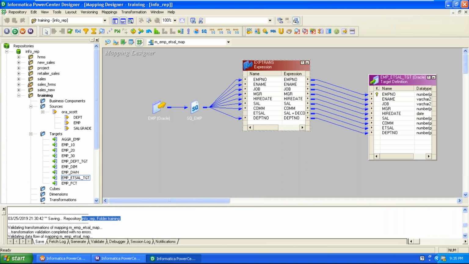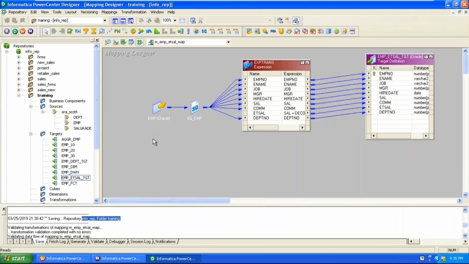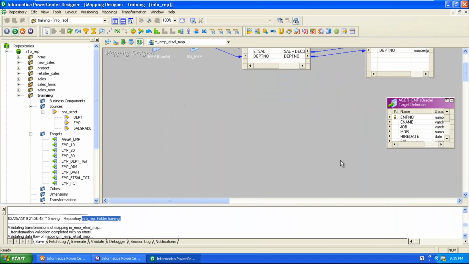Now we can build the aggregator transformation. First of all, select the target table. In the same mapping we can build the logic. We don't need a separate mapping for the aggregated needs, because the source is the same for detailed data as well as summarized data. First, read the data from the detailed source, then process it at a very detailed level as well as in a summarized manner. Now we can select the target from the repository navigator, then drag it up to the mapping designer.